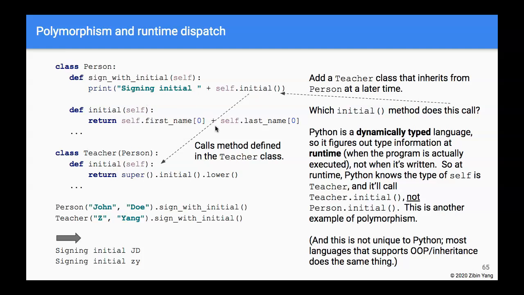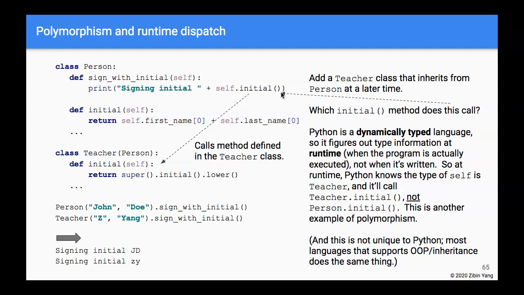Okay, so again, which method it calls depends on the actual type when the code is run, not where the code is when the code is written. So this is just another very nice example of polymorphism, that the code that is written can actually behave differently depending on what it is.